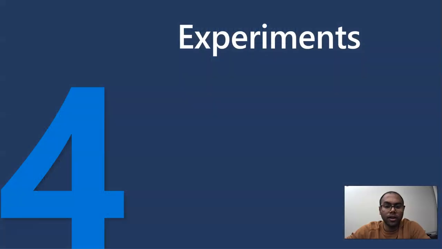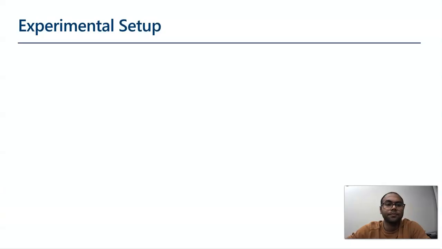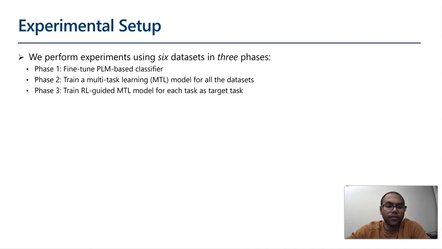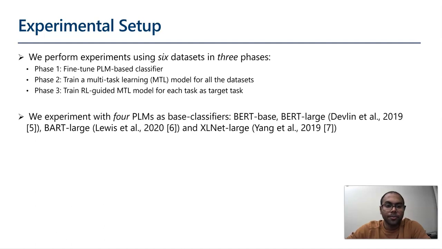Now let's look at our experimental setup and results. In our experimental setup, we perform experiments using 6 datasets in 3 phases. In phase 1, we just fine-tune a PLM based classifier. In phase 2, we train the multitask learning model described before for all the datasets. In phase 3, we train the RL guided multitask learning model for each task as target task. We experiment with 4 pre-trained language models as base classifiers, namely BERT base, BERT large, BART large, and ELECTRA large.